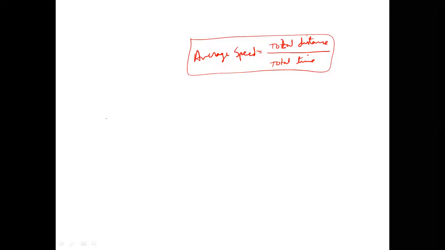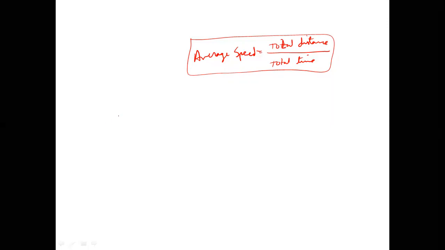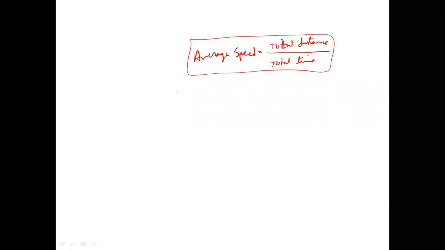But in the real world, normally outside, cars, buses, even if you walk, you cannot maintain 100% guaranteed constant speed throughout the journey. So what is the most important factor of our journey? Not speed. We have to take actually what? Average speed. So in average speed, what are the only two things considered? Total distance covered, total time taken. What happened in between, we don't bother. Now using this concept, there are many questions where you have to find out the average speed of a given journey. So let's see a question here.